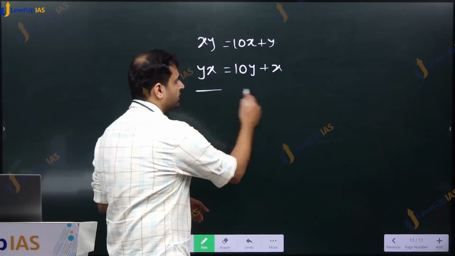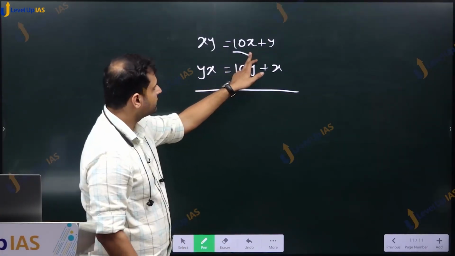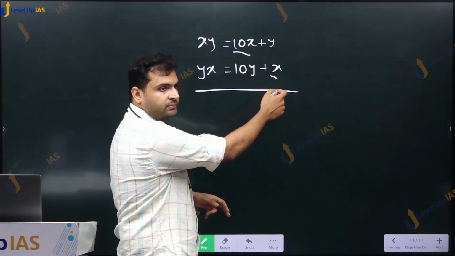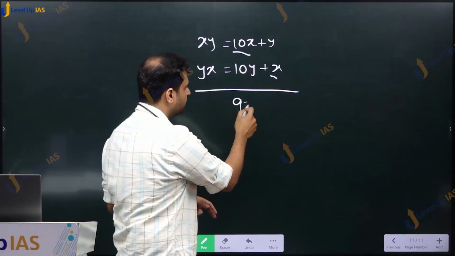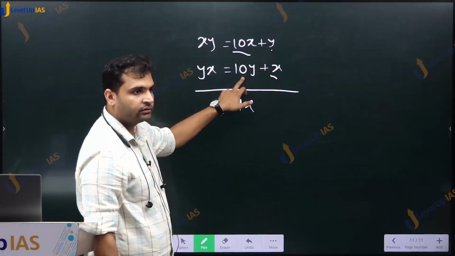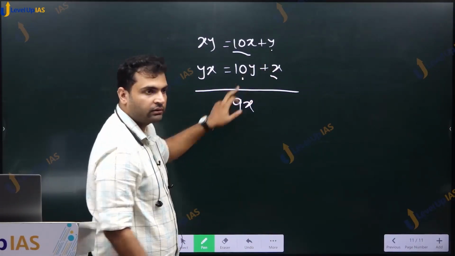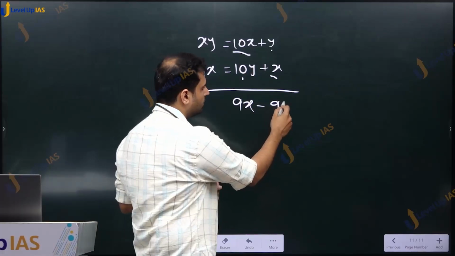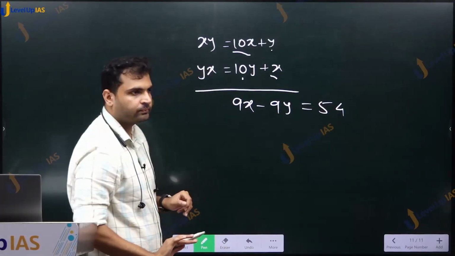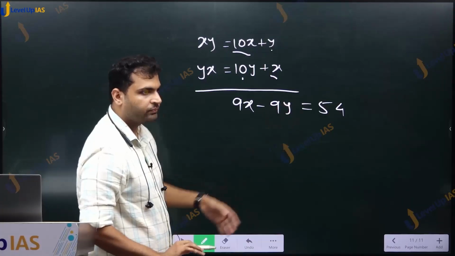Let us take the difference, na? So we get 10x minus x. What is 10x minus x? 9x. And y minus 10y is minus 9y, and it is 54. ये given है.